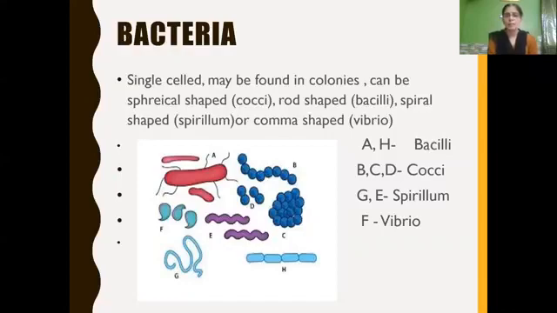And spiral shaped, labeling G and E, we call spirillum, the name itself, spiral, spirillum. Rod-shaped bacilli, spherical shaped cocci, and see that F is comma shaped, which we call vibrio.